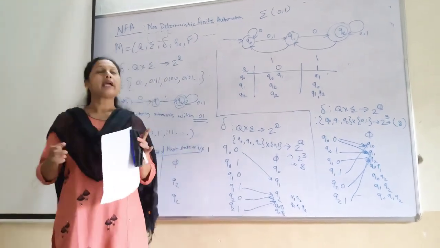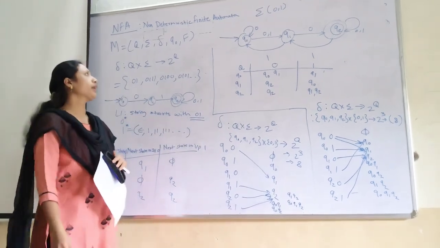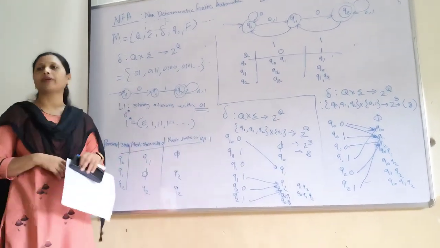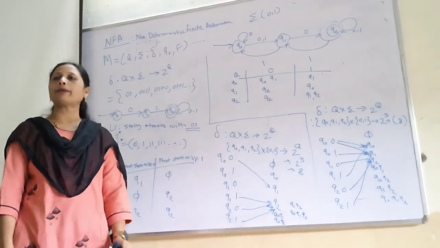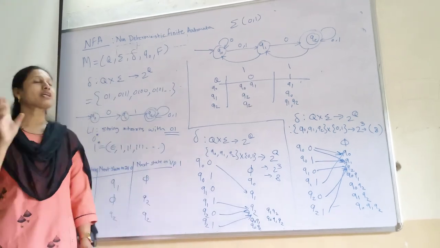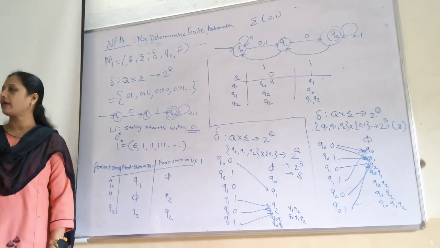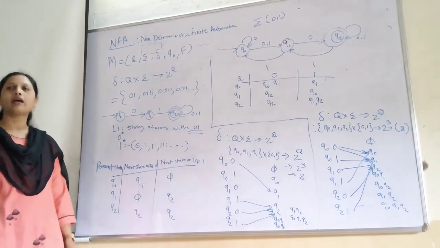Today we are going to see NFA, non-deterministic finite automata examples. Already we have seen what is the NFA. NFA consists of how many tuples? 5 tuples. Which are the tuples? Capital Q, sigma, delta, Q0, F.